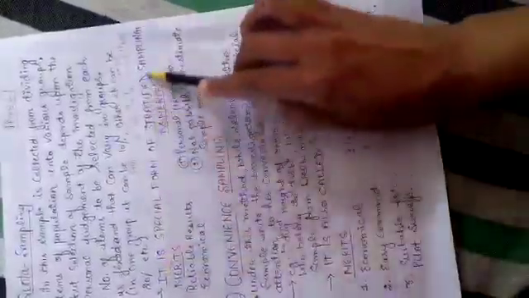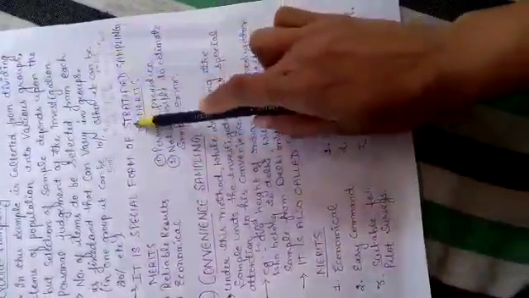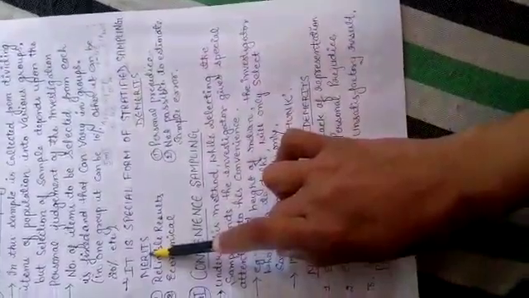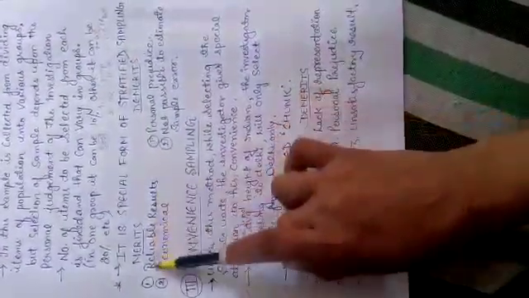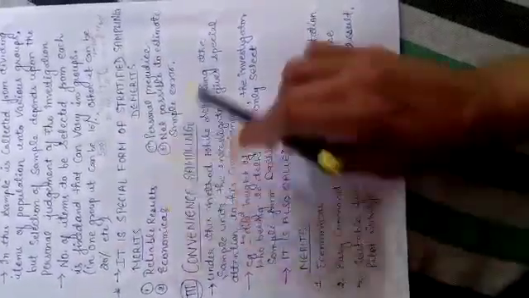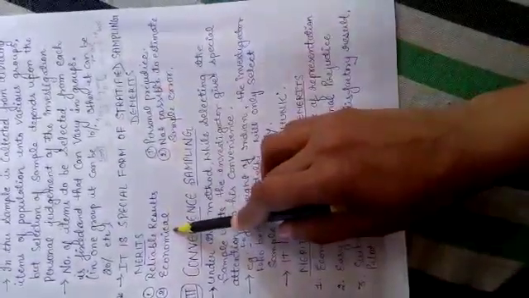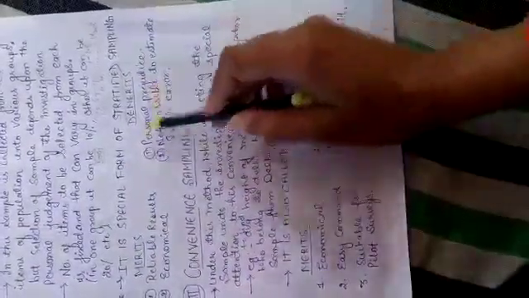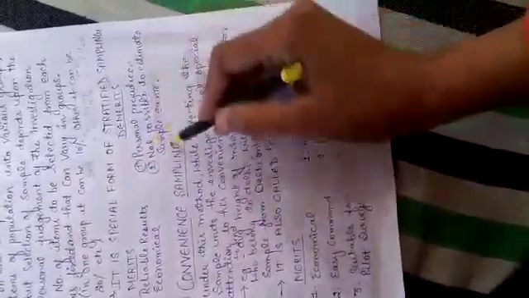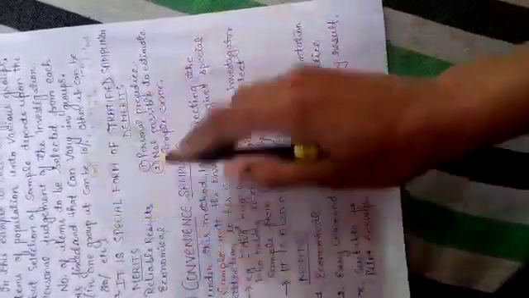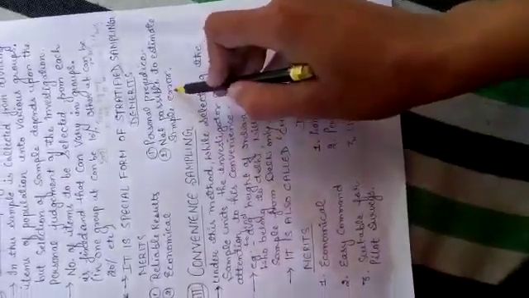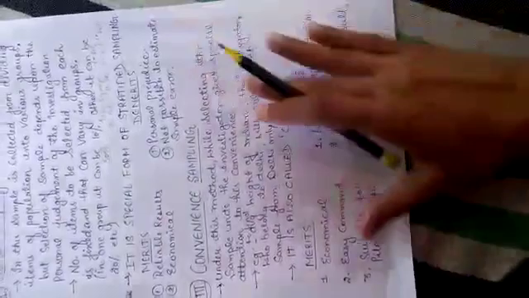It is a special form of stratified sampling. As I have told you, in stratified sampling we make strata, that is, groups. There are a few merits: reliable results, the results given by it are reliable. Economical, meaning it saves time and money. Demerits: personal judgment is involved again, so there can be bias. It is also not possible to estimate sampling error. According to this method, if there is some error in the collection of the sample, that error cannot be estimated.